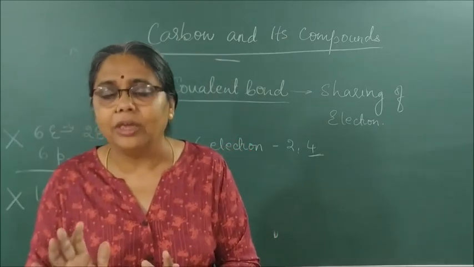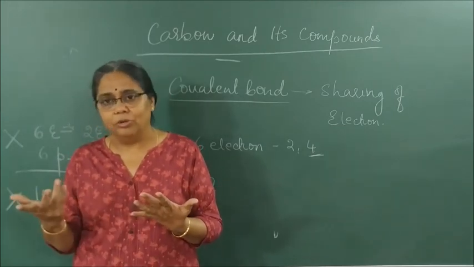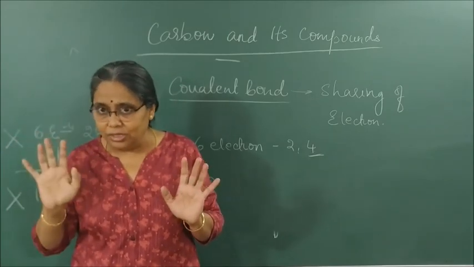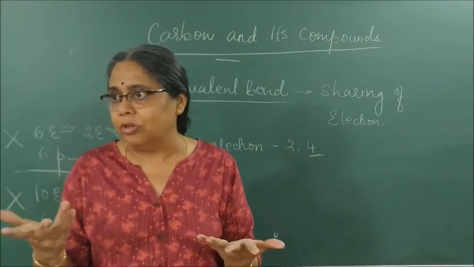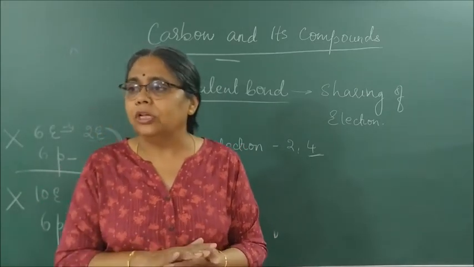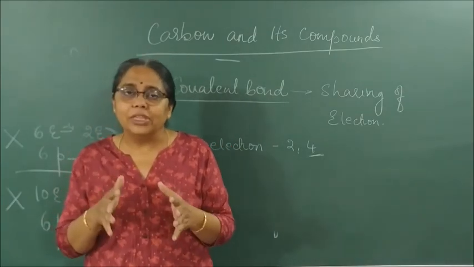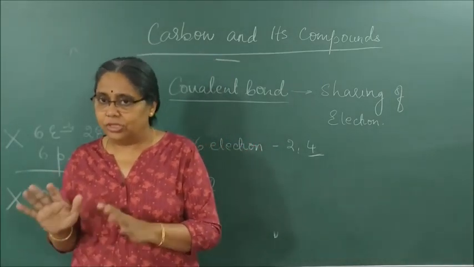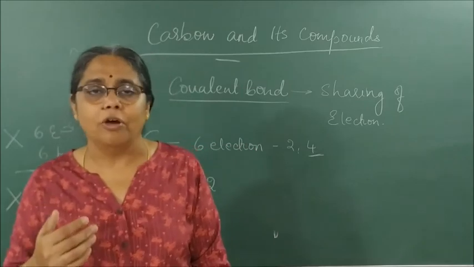Okay, so always understand sharing means melting point and boiling point are low, because there is no strong attraction. Whenever I want, I can take my electron back and say, sure, I don't want you. So no high melting point and boiling point, not a very solid structure, because we are not held very closely. No ions, no electrical conduction. These are all differences between ionic compounds and covalent compounds. We say that covalent bonds are bonds which are formed by sharing of electrons. Clear? Understood till here? Tomorrow we will do how bonding in covalent compounds takes place.